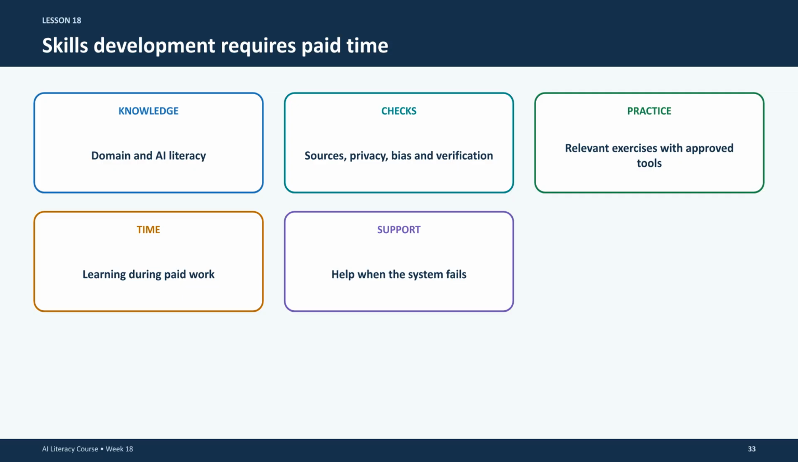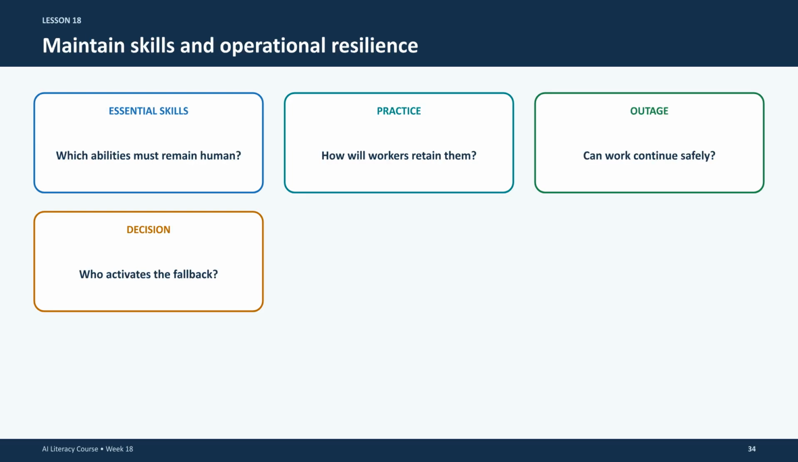Skills development is a vital component of AI integration. Workers need domain expertise, AI literacy, and the ability to verify information. Crucially, this learning should take place during paid work hours to ensure the transition remains fair for everyone. Maintain operational resilience. If staff stop practicing essential manual skills, the organization risks becoming overly dependent on specific tools. You must maintain critical knowledge to navigate potential outages, cyber incidents, or vendor failures effectively.